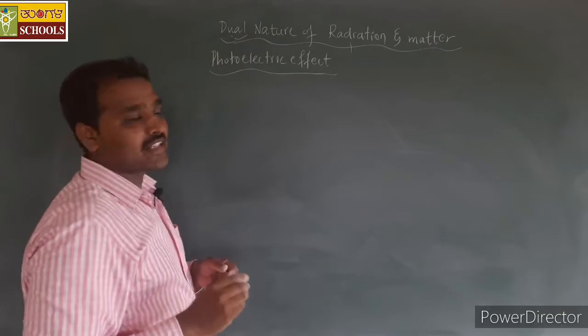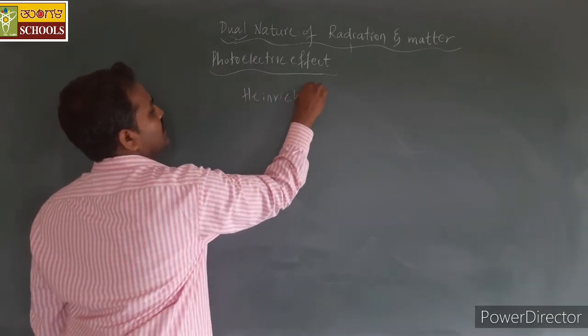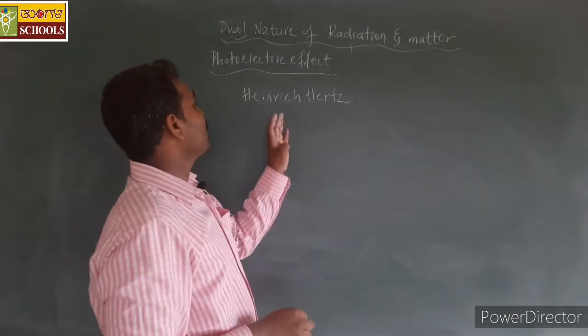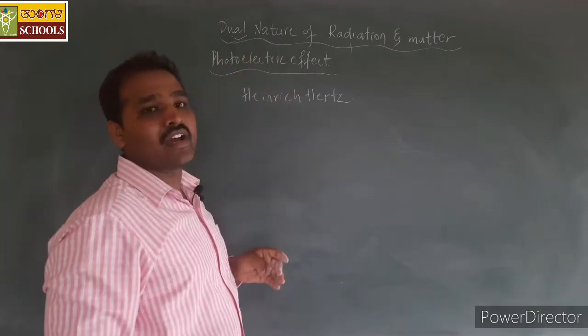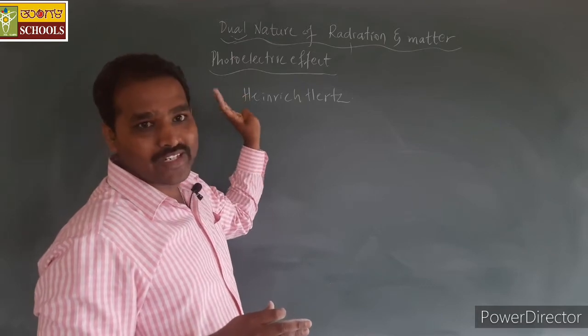Initially it was detected by Heinrich Hertz, when he was working on electromagnetic waves, and later Hallwachs and Lenard's experiment further established the photoelectric effect.